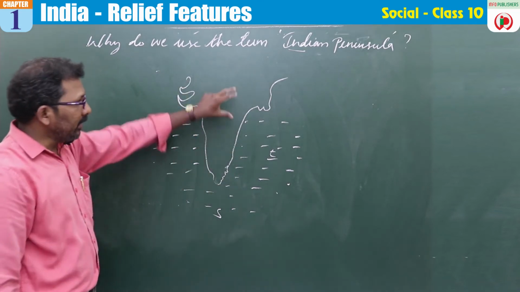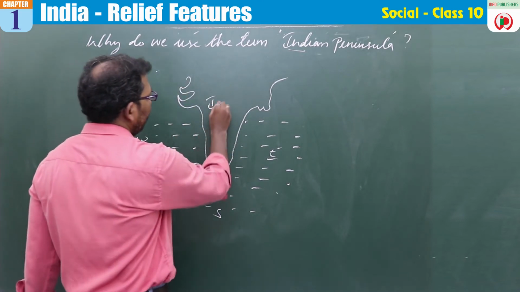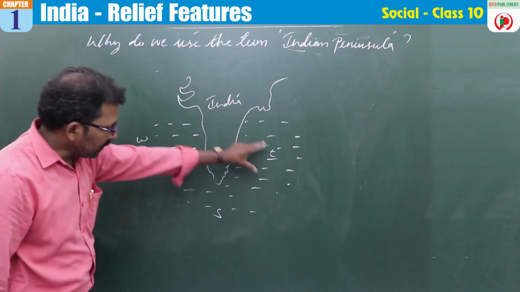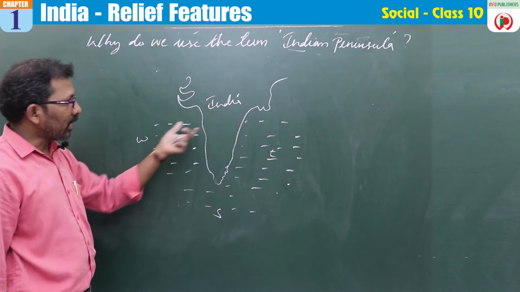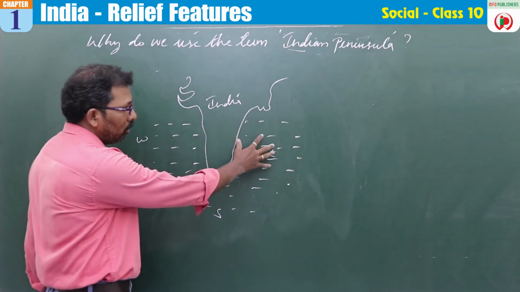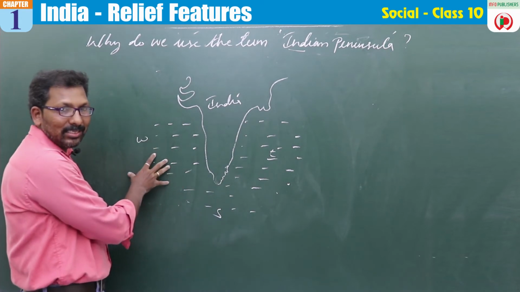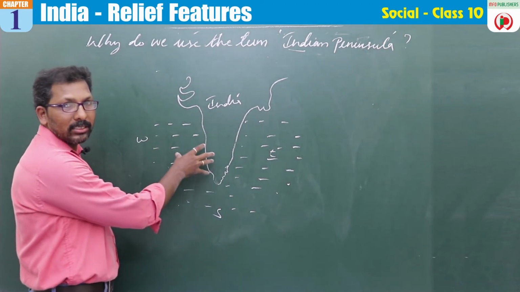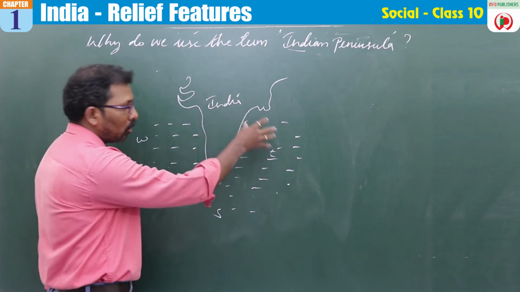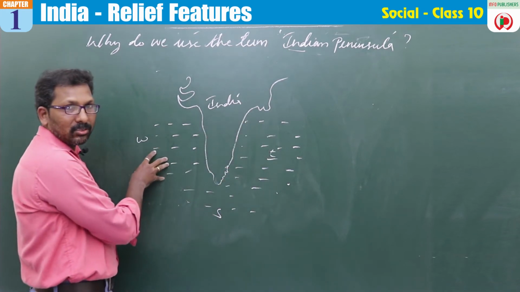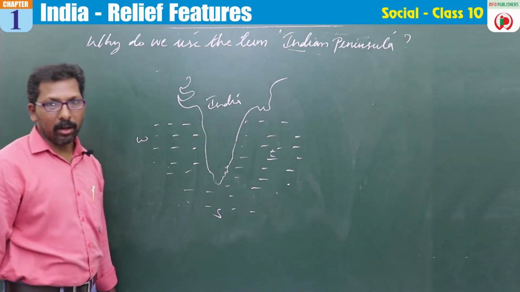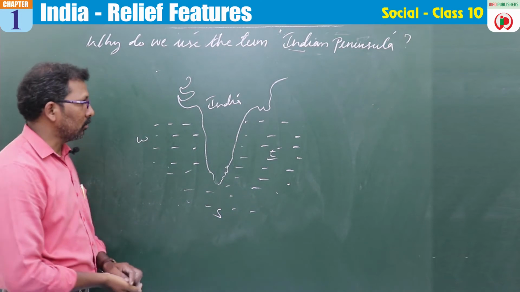Okay, so India is the landmass. So this is India, right? India, and this is a water body which is surrounding the landmass. So India is surrounded by water on three sides. That is why it is called a peninsula, right? India is surrounded by water on three sides. That is why it is called the Indian peninsula. Okay, right? So now we got the answer.